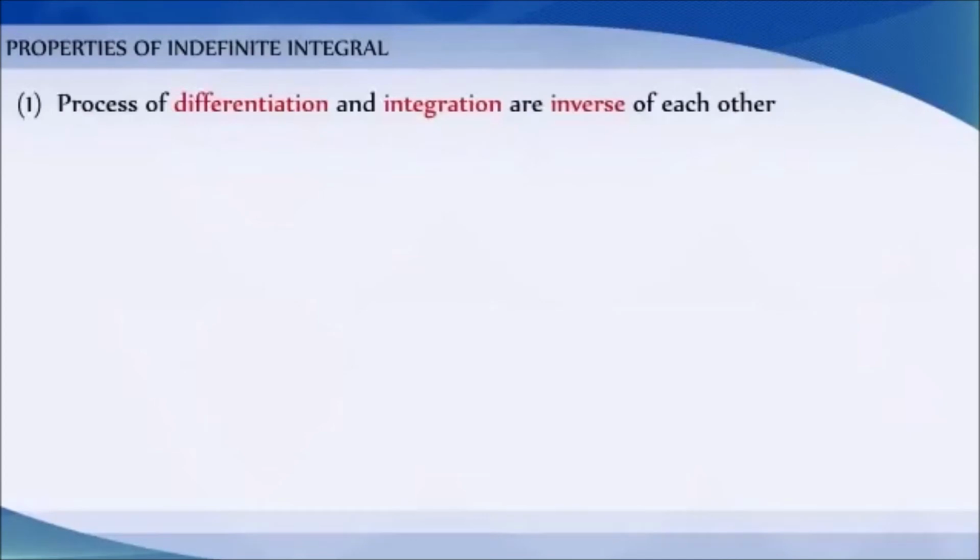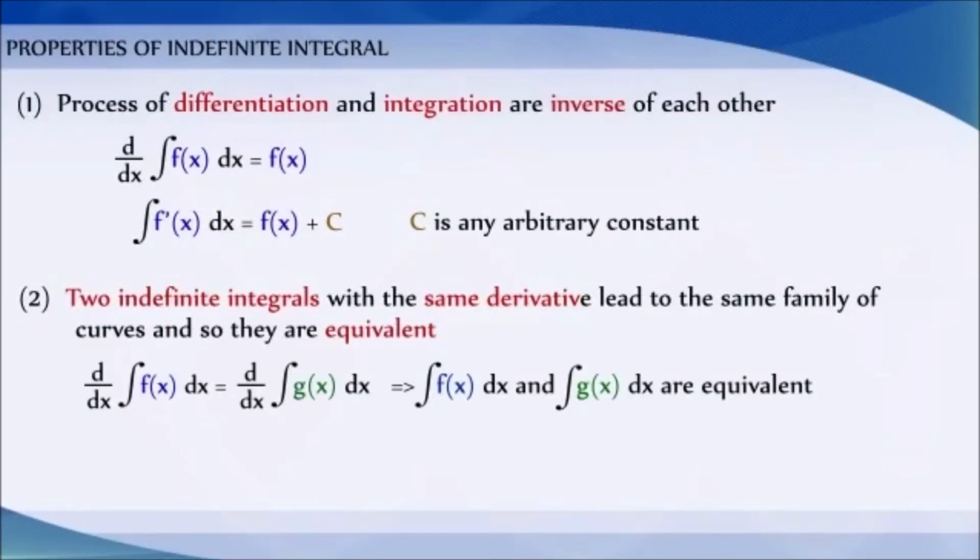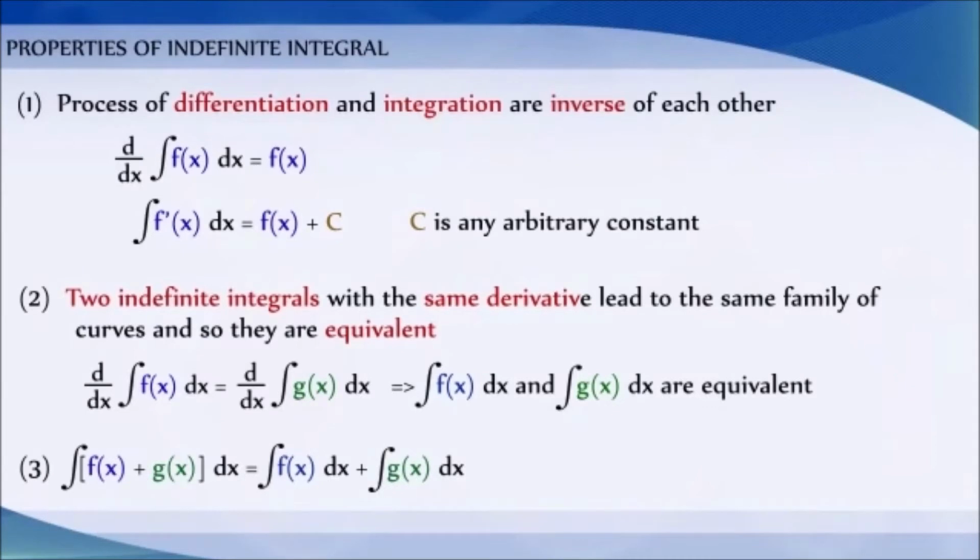The processes of differentiation and integration are inverse of each other. Two indefinite integrals with the same derivative lead to the same family of curves and so they are equivalent. ∫[f(x) + g(x)]dx = ∫f(x)dx + ∫g(x)dx.